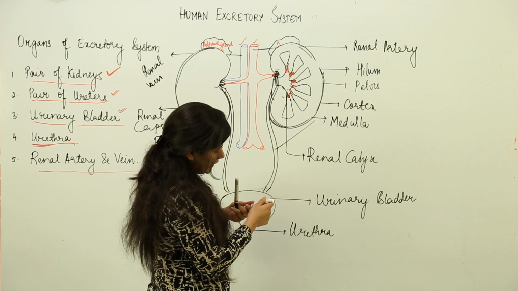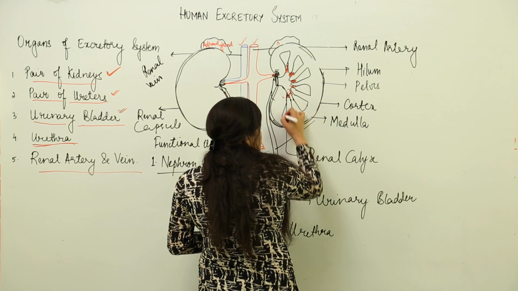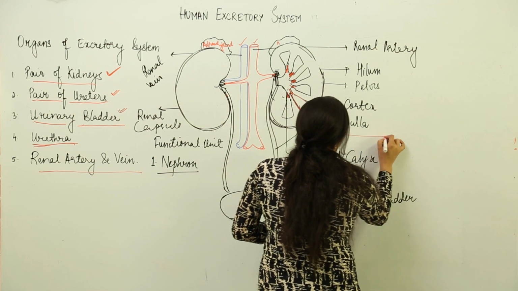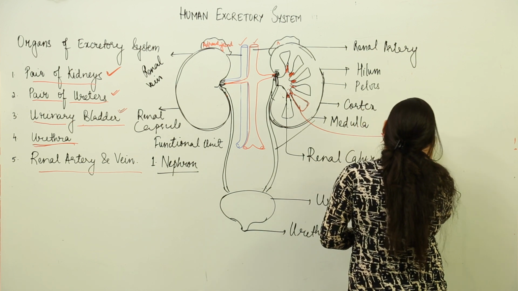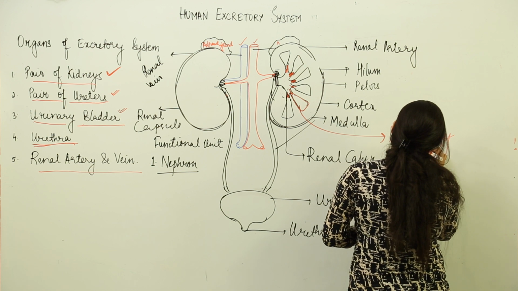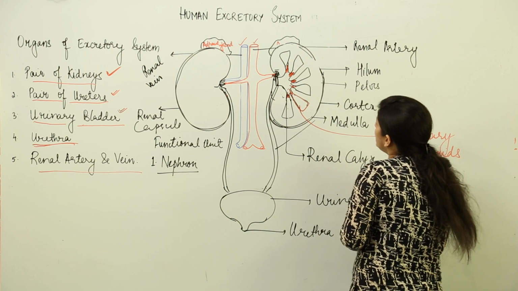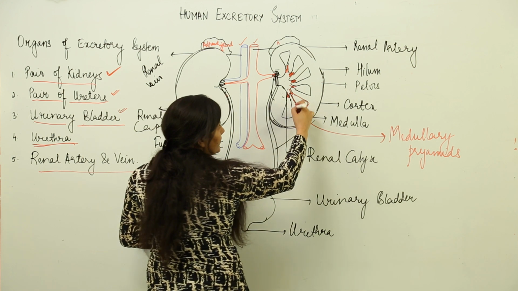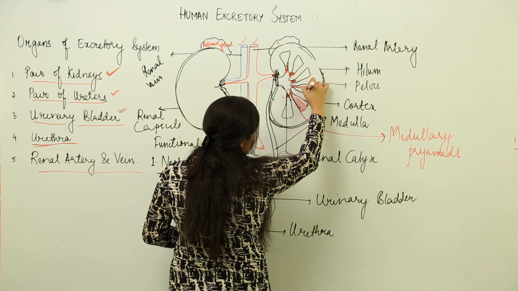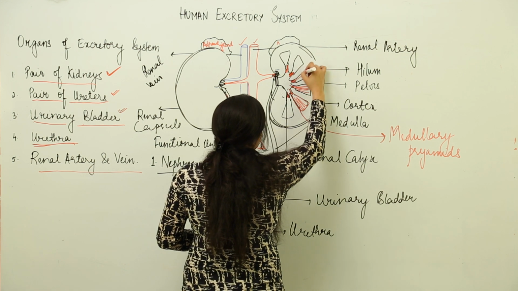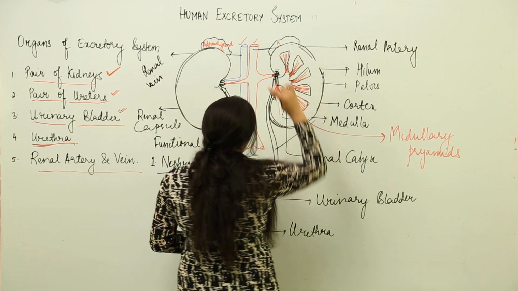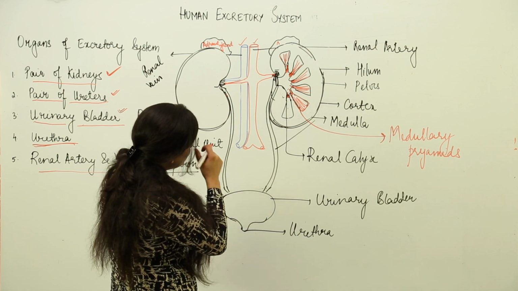What is inside the renal calyces is this pyramid-like structure, known as the medullary pyramid. Because it is present in the medulla, these are known as medullary pyramids, or the other word, renal pyramids. Inside these renal pyramids there are extensions of the nephrons, the loops of nephrons.